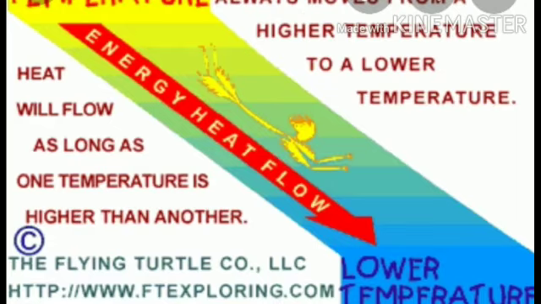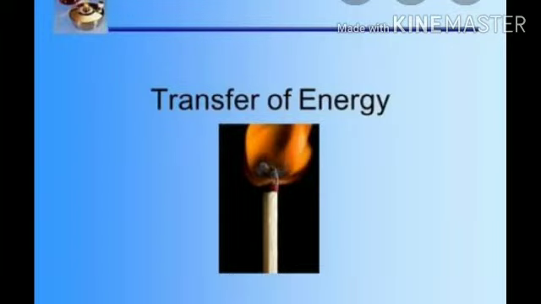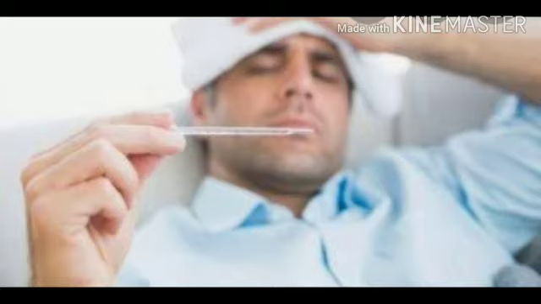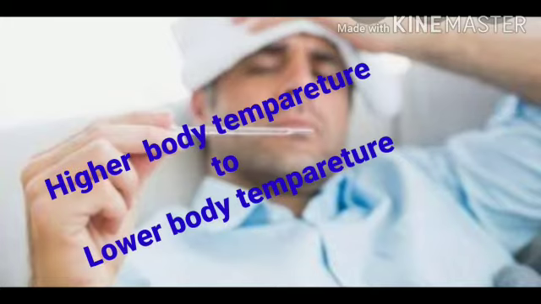The heat is transferred from the utensil to the surroundings. So, you can understand that in both the cases, the heat flows from a hotter object to a colder object. That is, the heat flows from a body at a higher temperature to a body at a lower temperature.